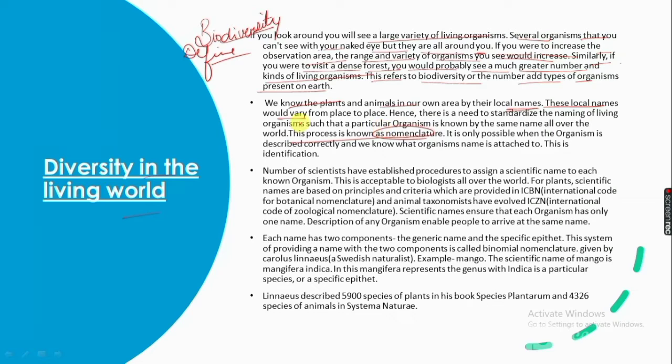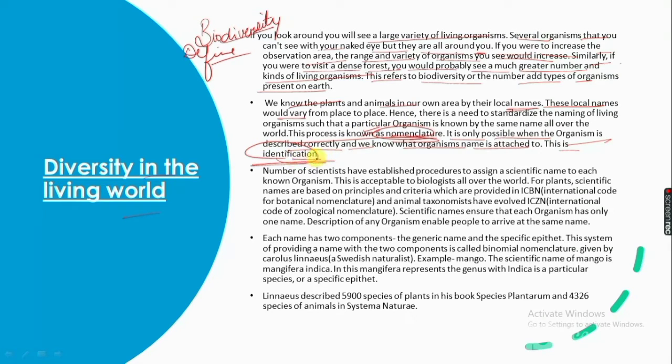This process is known as nomenclature. It is only possible when the organism is described correctly, meaning its characteristics are described correctly, and we know what organism the name is attached to. This is known as identification.